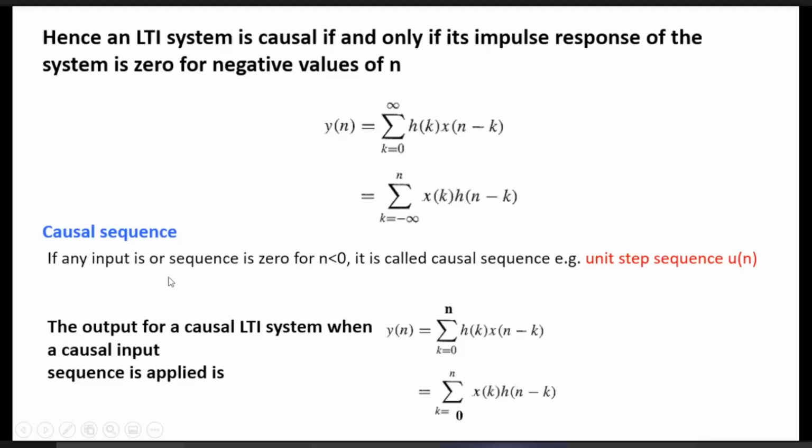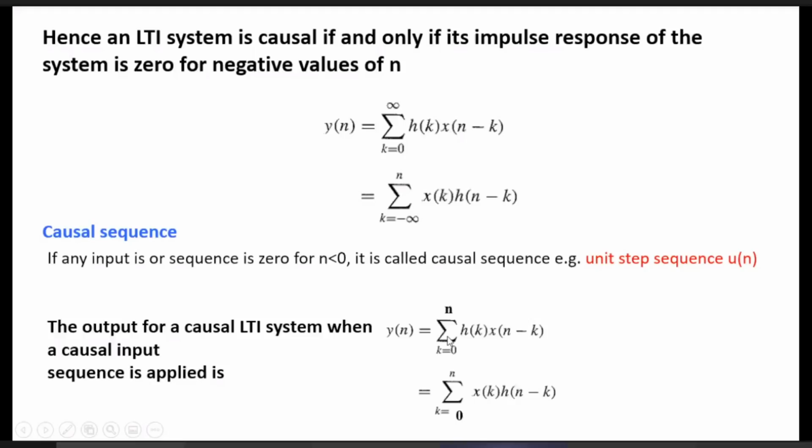And what should be the output equation in terms of convolution? In terms of convolution, you can see it is the sum for k equal to 0 to n of h[k] x[n minus k]. So it is the output of a causal LTI system. Causal and LTI.